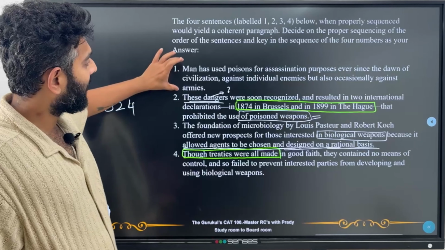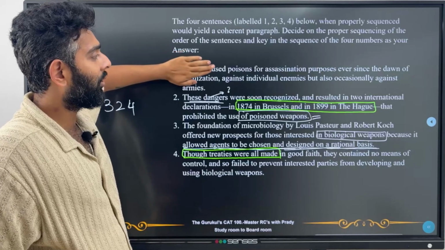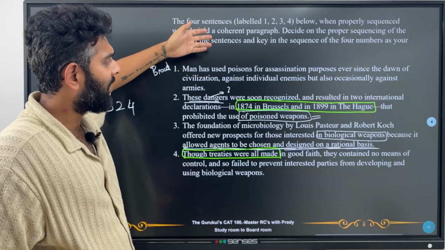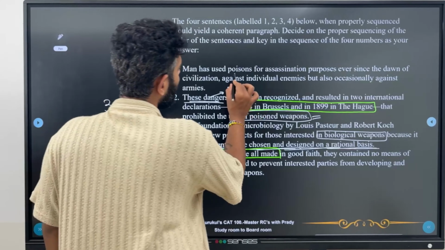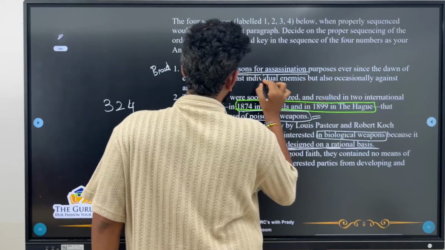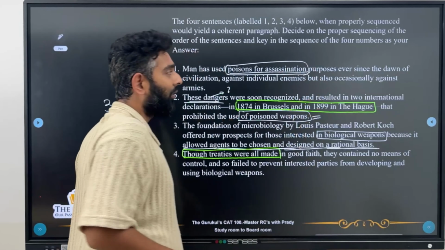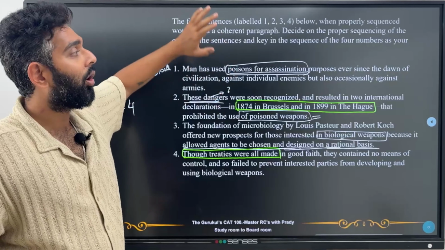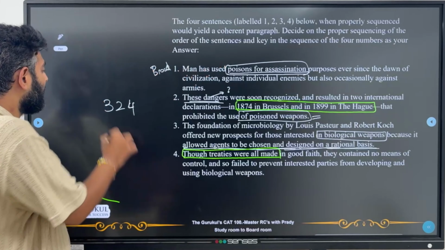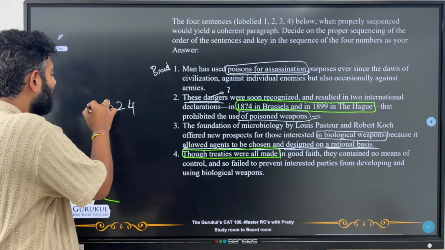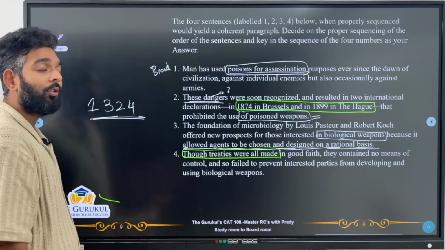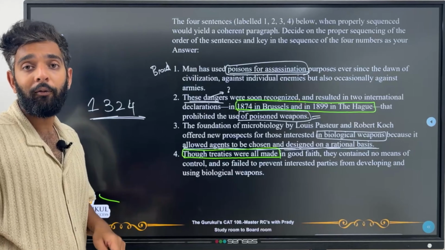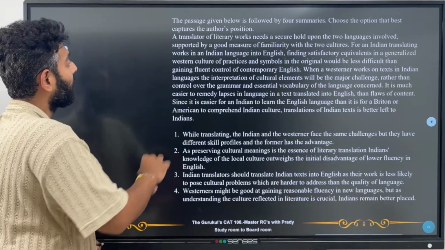Now, if you look at this, it seems like it is on a different tangent altogether. But this using poison for assassination, this kind of sets a precedent onto biological weapons. This kind of sets the historical perspective of biological weapons. And that is why your first statement must come at the start. So the right option will be 1, 3, 2 and 4. Now let's go to the third question.